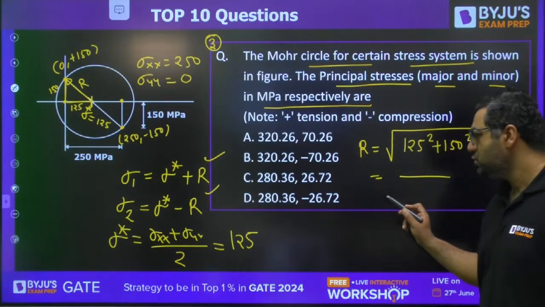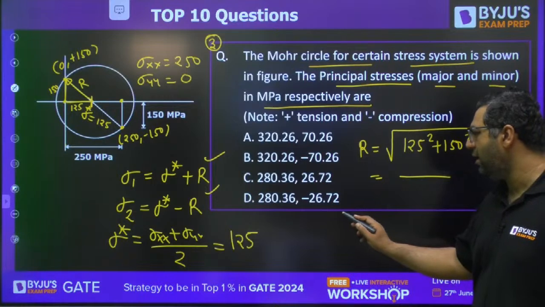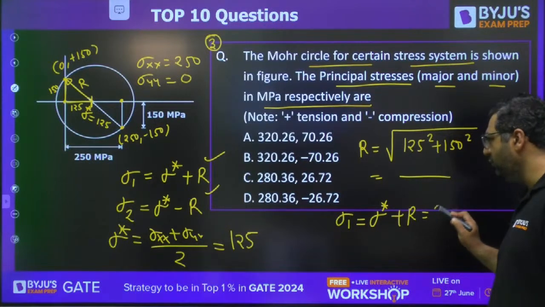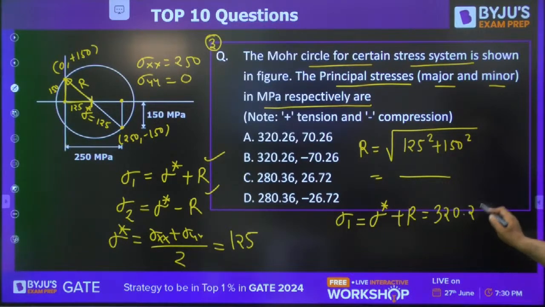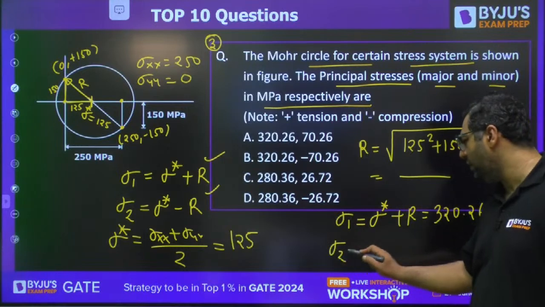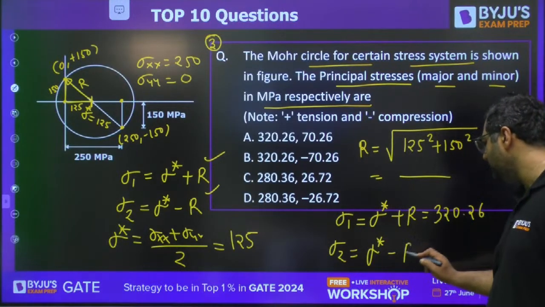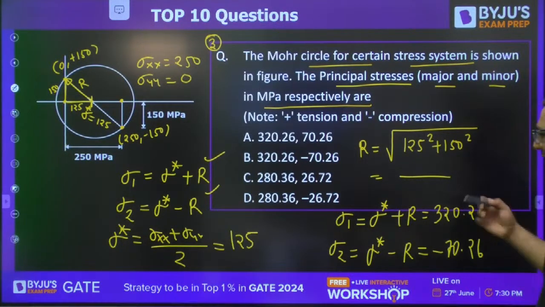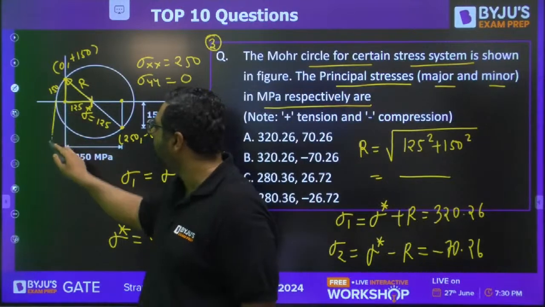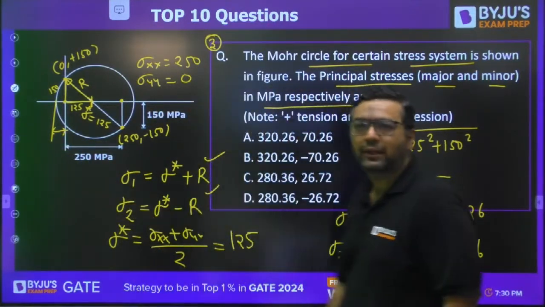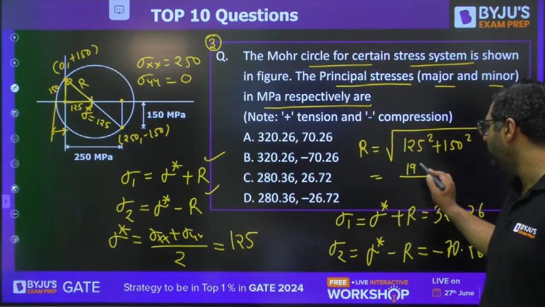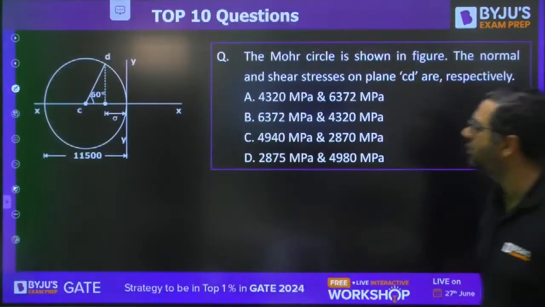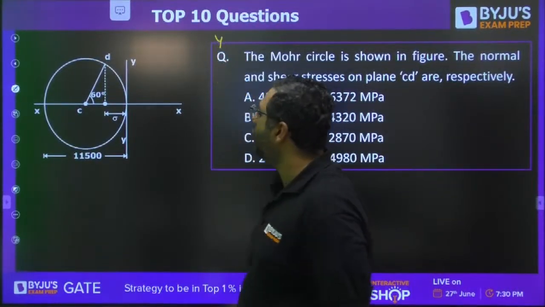Sigma 1 is sigma star plus radius, which will give you 320.26. And sigma 2, sigma star minus radius, will come out to be minus 70.26. It is very clear that this value is going to be negative. The radius will be 195.25. So B is the correct answer for this. Moving further to question number 4, once again from the Mohr circle.